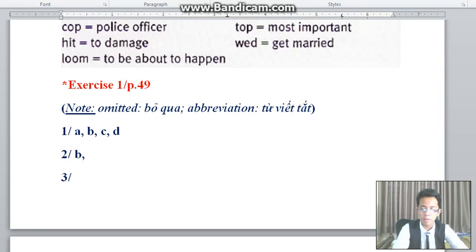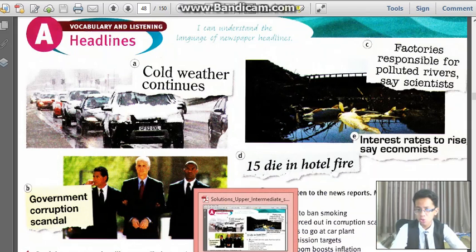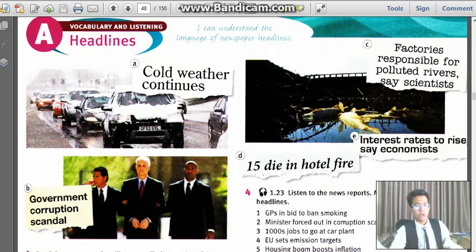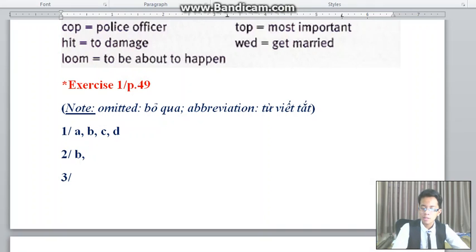The first one will be be. Next one, for sure: factories are responsible for polluted rivers. Scientists believe that factories are responsible for polluting the river. So factories are responsible. Are. So the verb be is right there. So C.